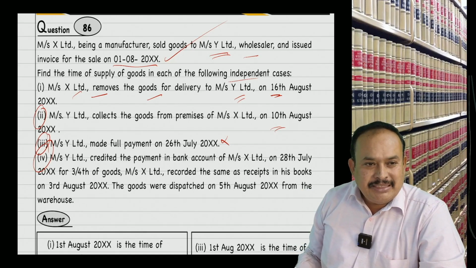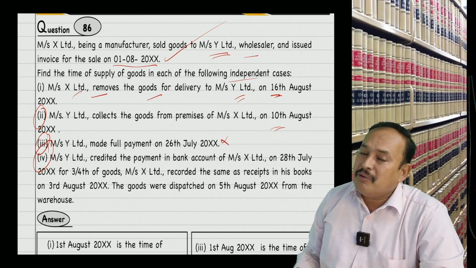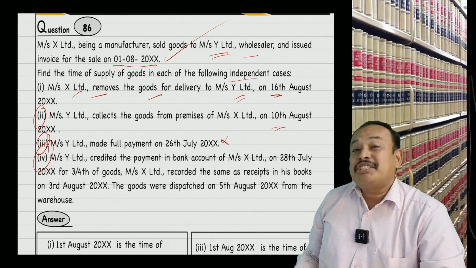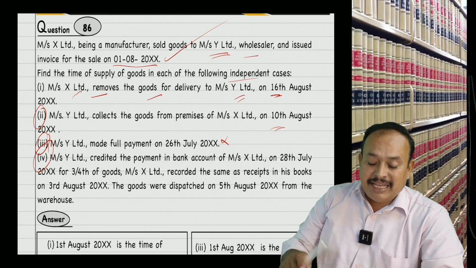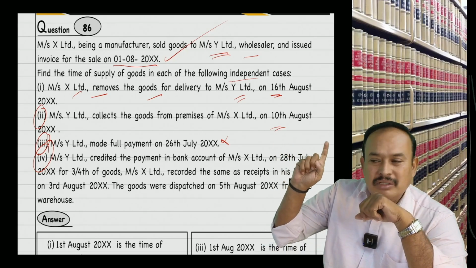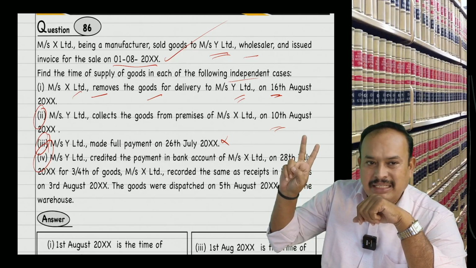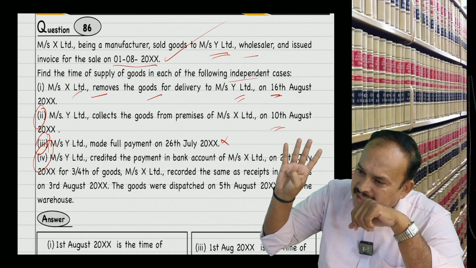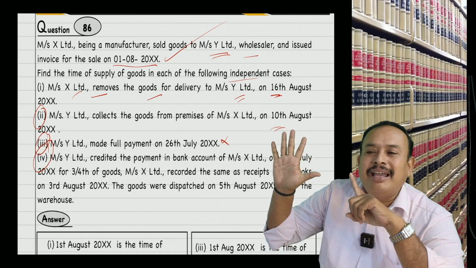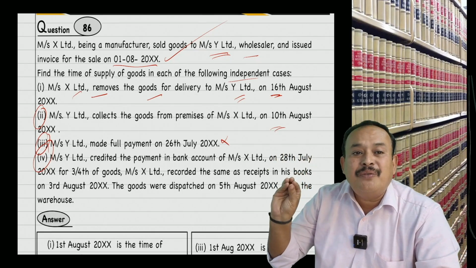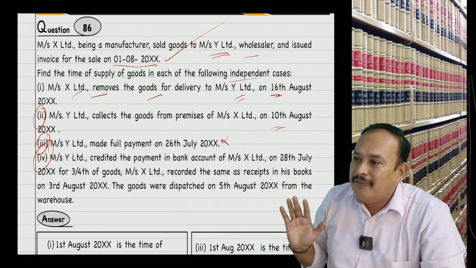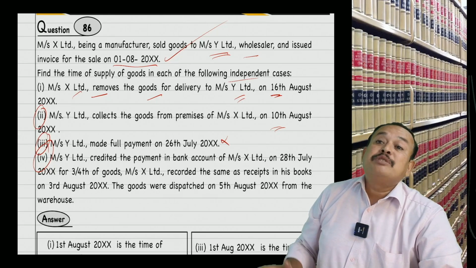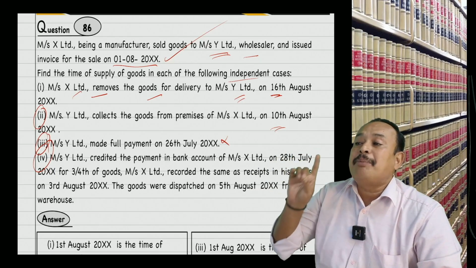Coming to time of supply, supply of goods, forward charge applies if it is specified actionable claims. What are they? 1. Lottery. 2. Gambling. 3. Betting. 4. Horse racing. 5. Casino. 6. Online money gaming. These are all called supply of goods in the name of actionable claims. What type of actionable claim? Specified actionable claims are treated as supply of goods.